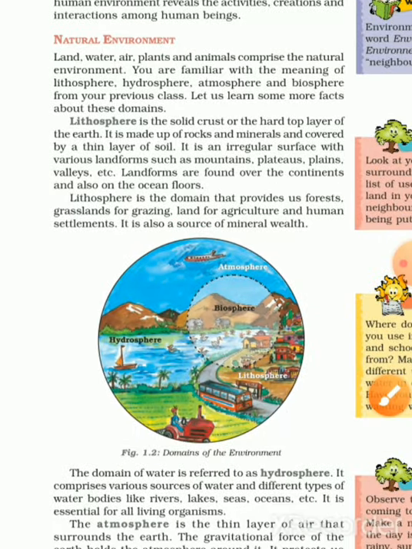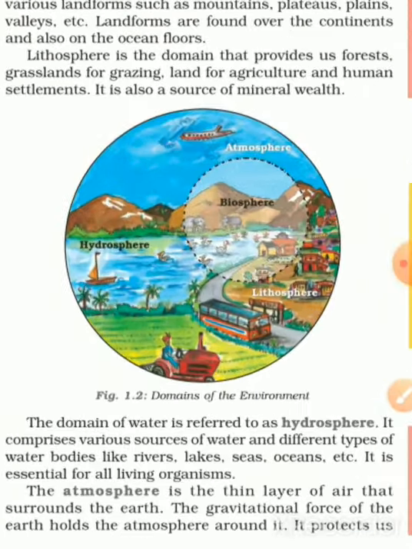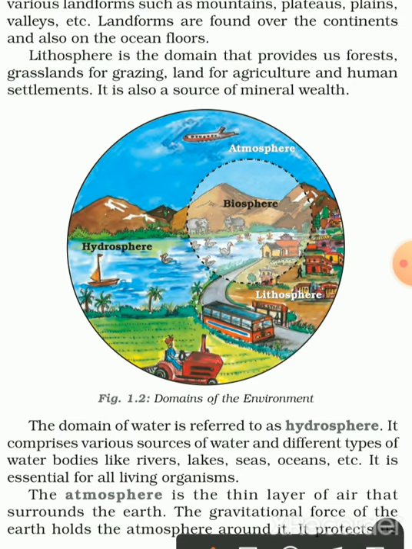Then the next domain that we are going to see is the hydrosphere. What is the hydrosphere? The domain of water is referred to as the hydrosphere. All the forms of water present on the earth's surface refer to the hydrosphere. It comprises various sources of water and different types of water bodies like rivers, lakes, seas, oceans, etc. Water is very essential for all living organisms. Then the next domain of the earth is the atmosphere.